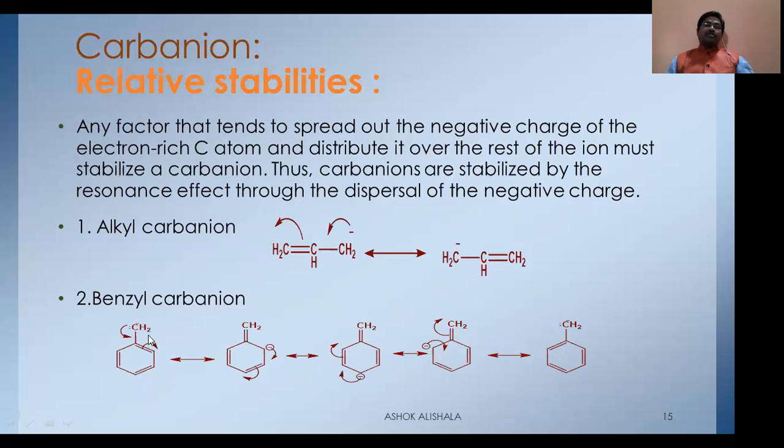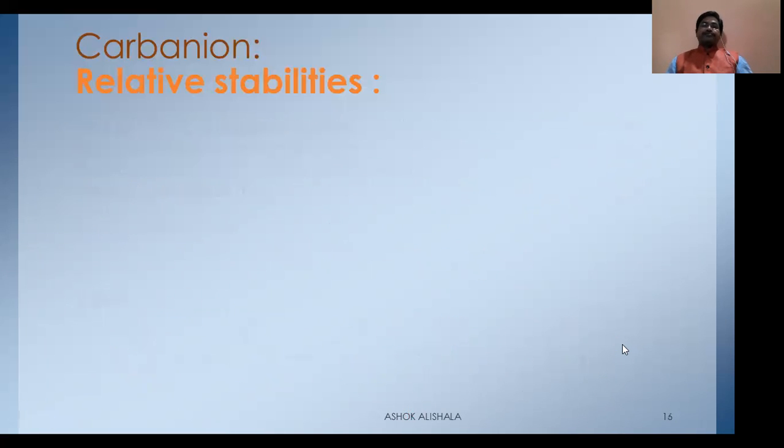So how many positions is the negative charge shared? 1, 2, 3, and 4. That's why benzyl carbanion is more stable than the alkyl carbanion, because there are 4 atoms that can share this negative charge, and the dispersal of the negative charge among the number of atoms is more in the case of the benzyl carbanion.